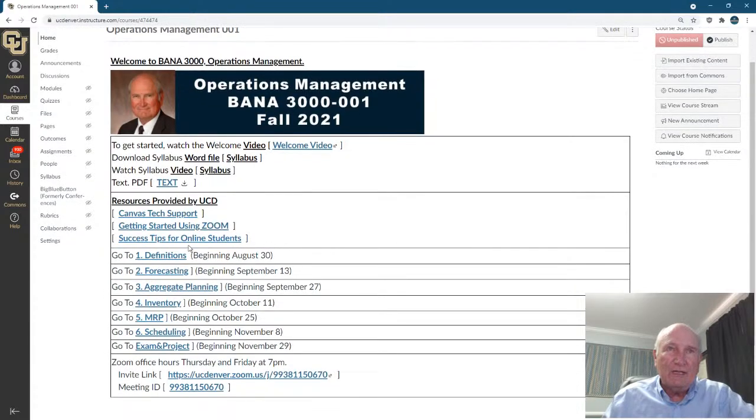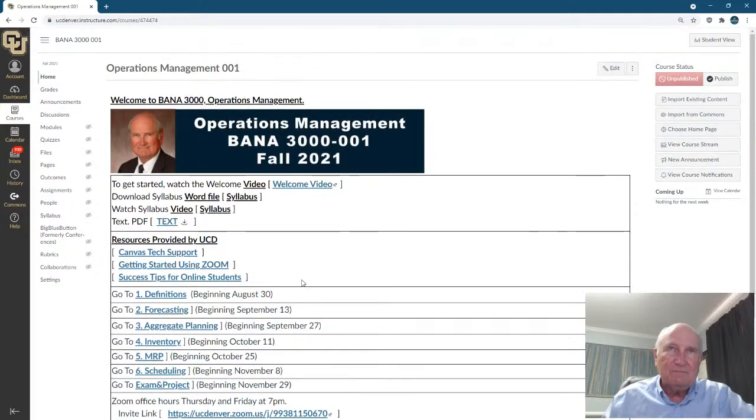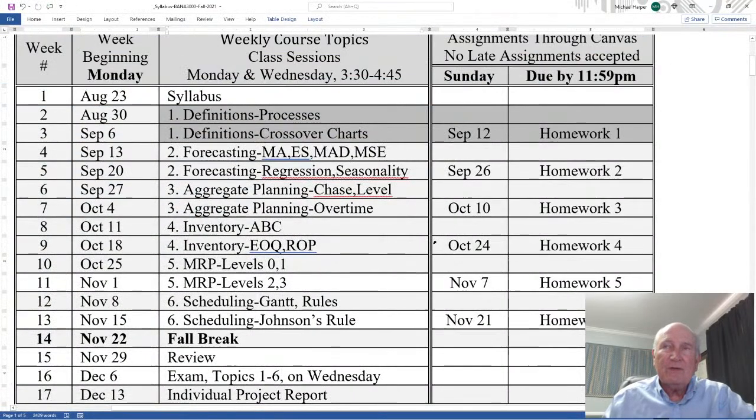Okay, each one of these modules will have that type of design. And that's the homework, and so you have the forecasting, aggregate planning, and we have 6 topics. And so notice there's 2 weeks on each one. And so I spread this out quite a bit over 2 weeks, 4 lectures, and there's going to be 1 video for those 2 weeks. So you can go back to the video multiple times. Like the forecasting, I think, is over an hour video, but there's going to be 4 lectures.